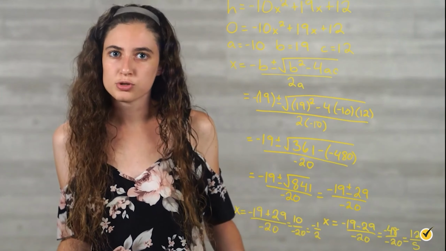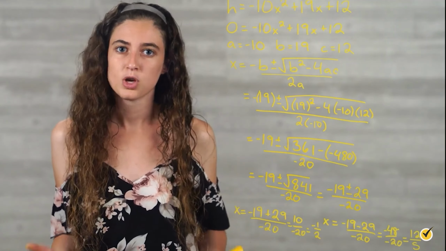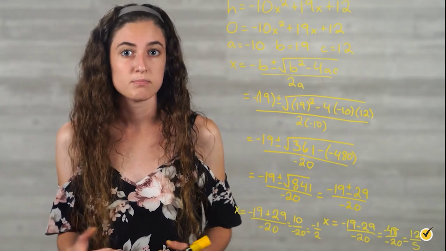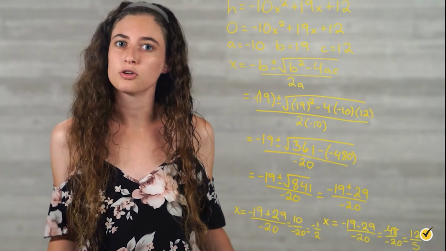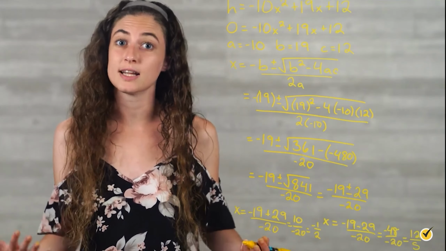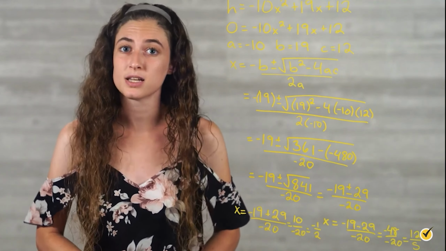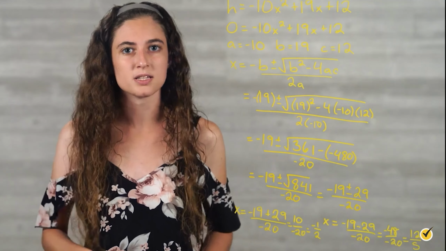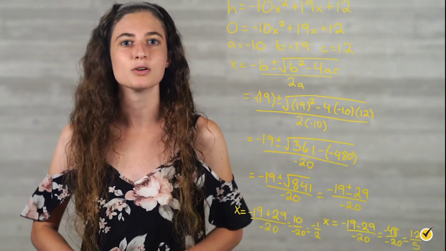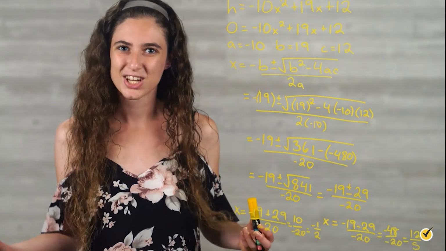Now that we have the two roots for x, we must interpret what they mean in the context of the word problem. Recall that x stands for seconds, measuring the amount of time it takes for the model rocket to hit the ground. Time is measured with positive numbers, not negative numbers. Therefore, the negative root of x does not apply to this scenario. Based on the positive solution for x, the amount of time that it will take for the rocket to hit the ground is 12 over 5 seconds. Great work!